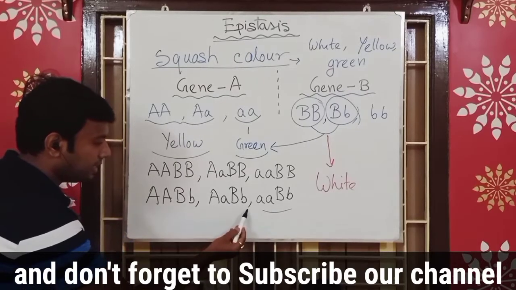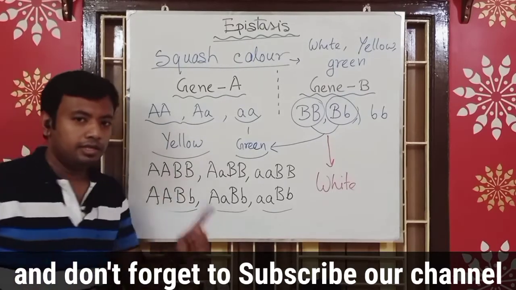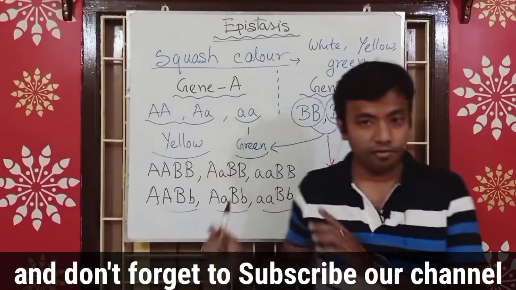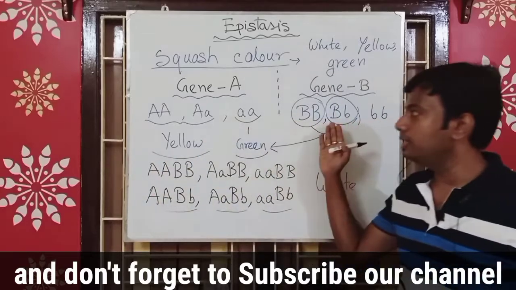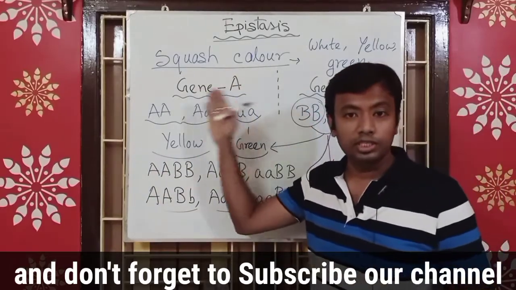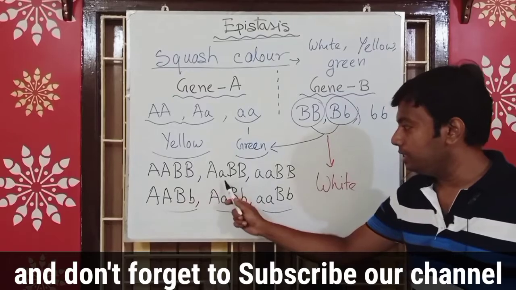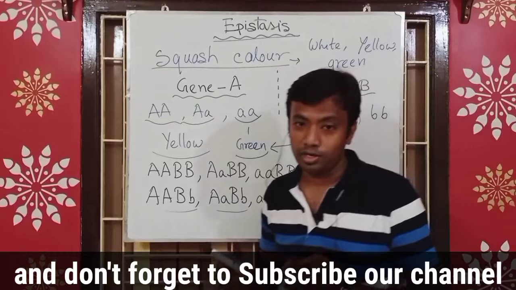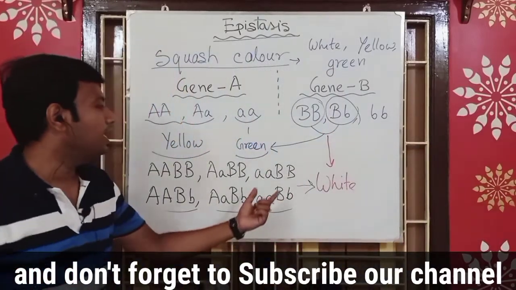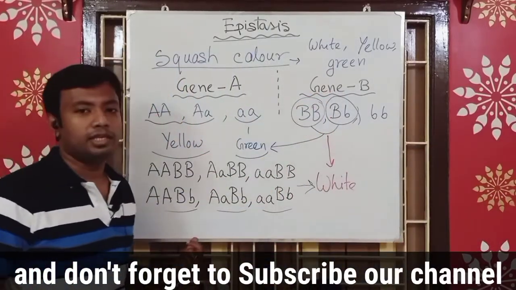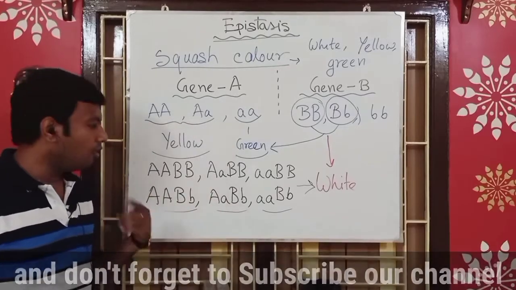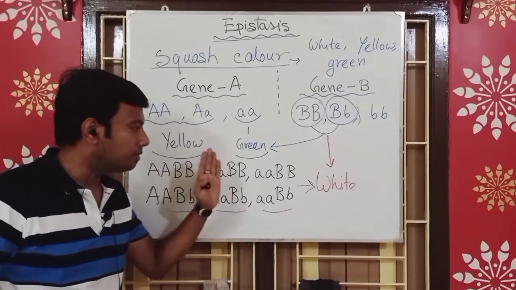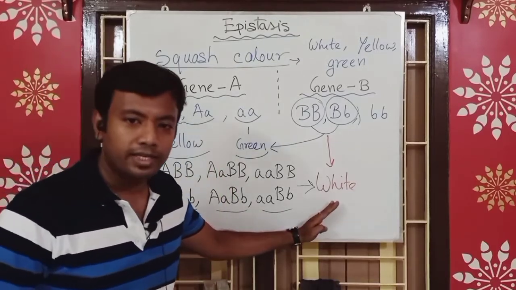Carefully see, there are six different genotypes, which I have written by combining the allelic variations of both gene A and gene B. All these genotypes produce white color squash, because here the dominant allele of gene B is present in homozygous or even heterozygous condition. So all these genotypes turn into white color.